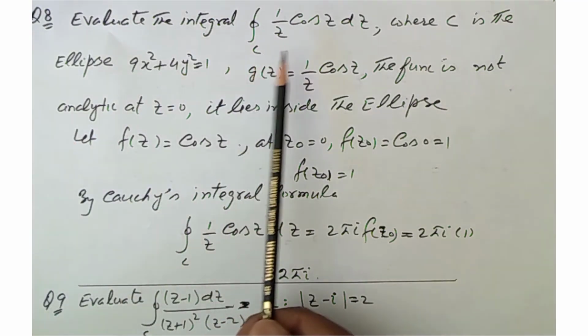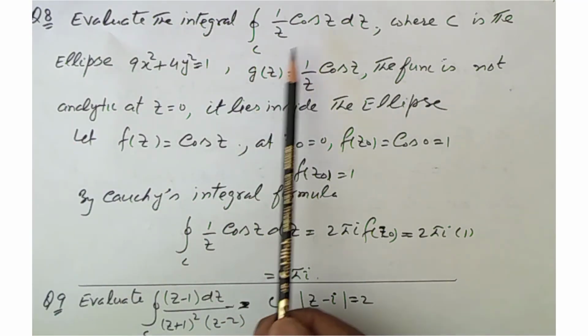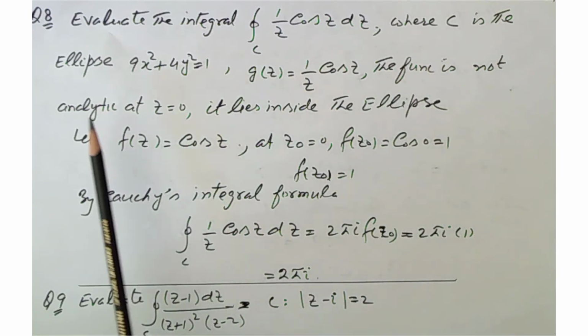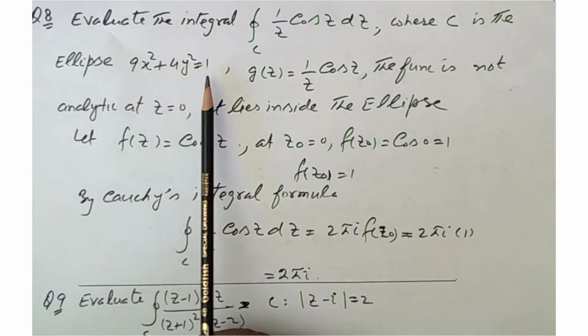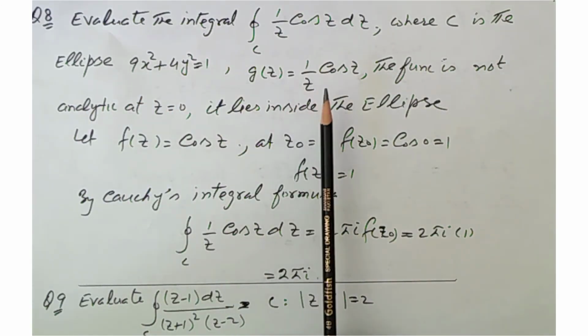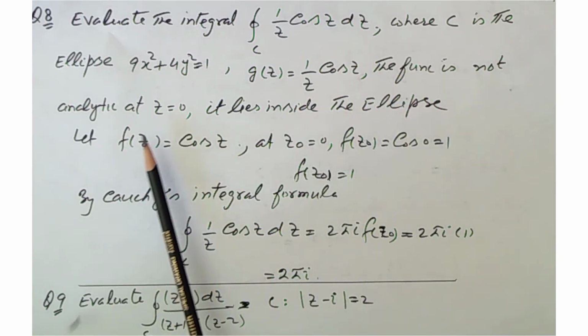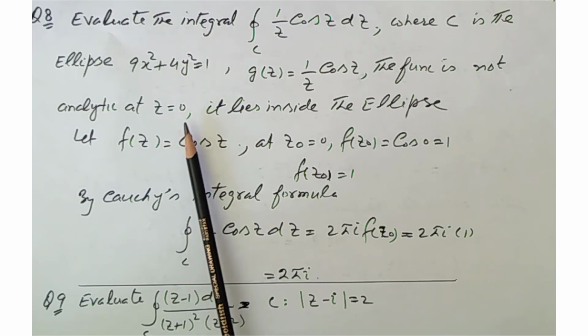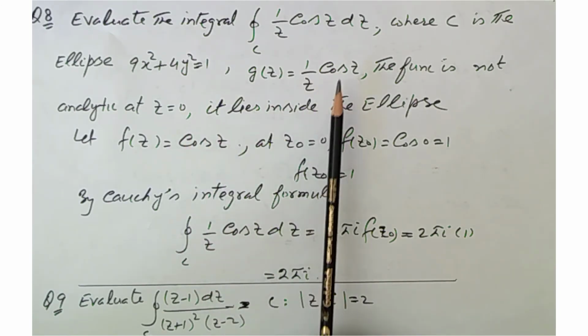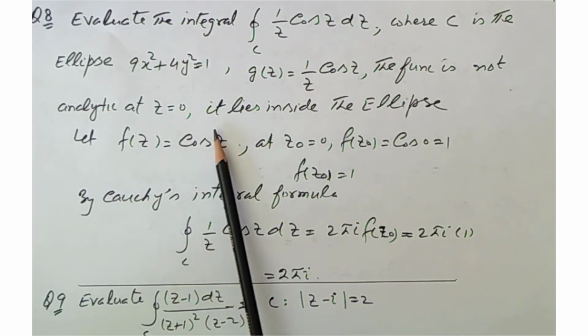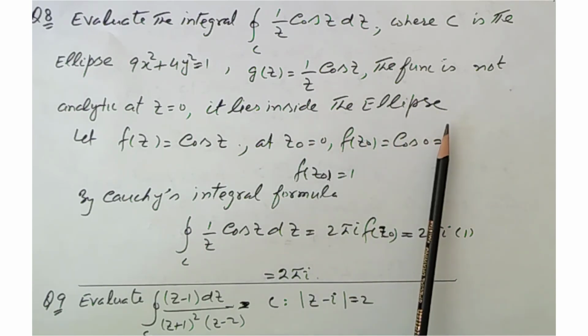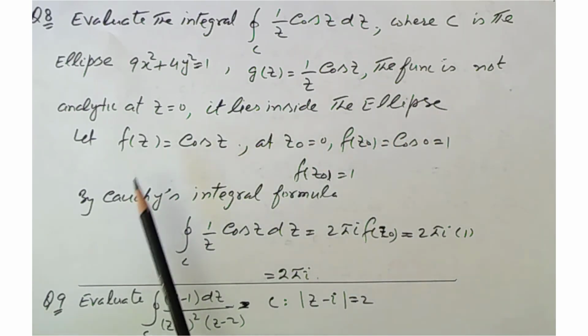Now question 8: evaluate the integral of 1 by z cos z dz, where C is the ellipse 9x² + 4y² = 1. Here g(z) is 1 by z cos z. The function is not analytic at z = 0, because when we put z = 0, the term becomes infinity. So it lies inside the ellipse.